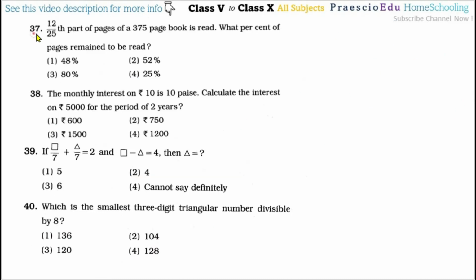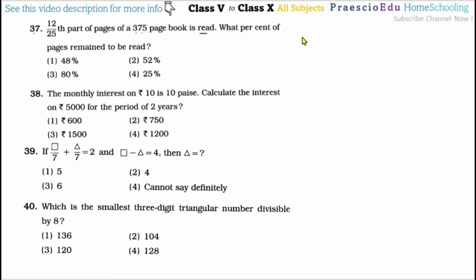Then question number 37. 12 by 25th part of the pages of a 375 page book is read. What percent of pages remain to be read? So here 12 by 25th part is read, out of the total 375 pages.